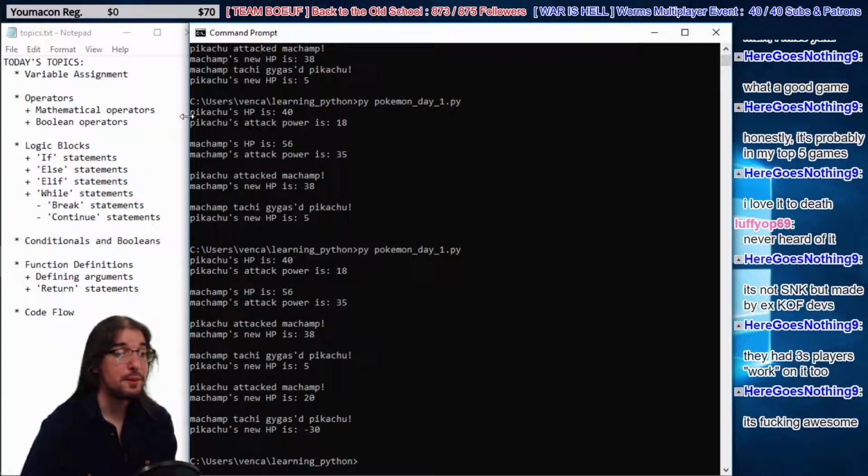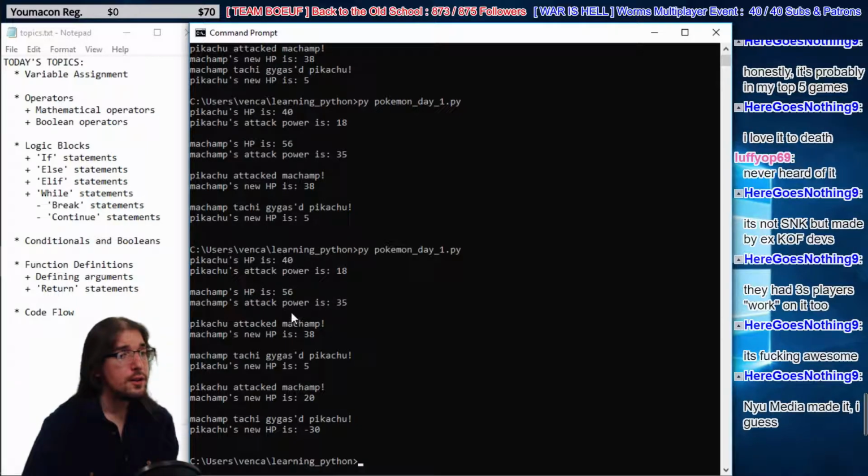Okay, so look, we have more turns now. We have our Pikachu's HP at start and his attack power. We have Machamp's HP and attack power. So Pikachu attacks Machamp. Now Machamp has 38 health left. Machamp attacks Pikachu. He has only 5 health left. Pikachu attacks again. So Pikachu had, what, 18 attack power, right?